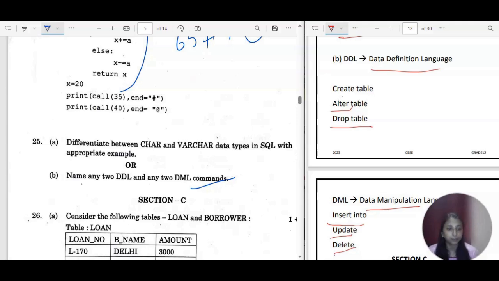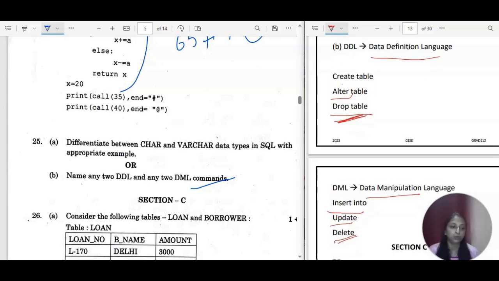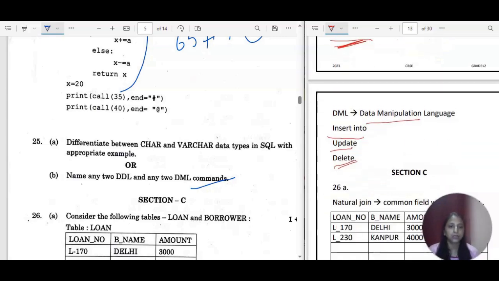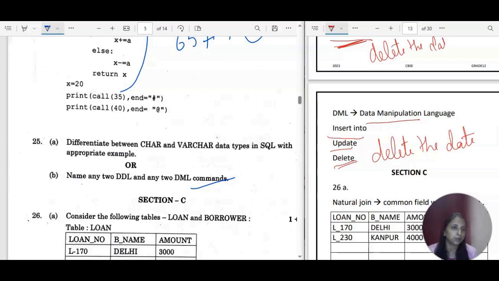If you want to delete it completely, you don't want to keep the structure also, so in that case you will go for drop table. Okay, otherwise delete will help you to delete the data. Okay, so delete will help you to delete the data, and drop will delete the table, the data along with the table.